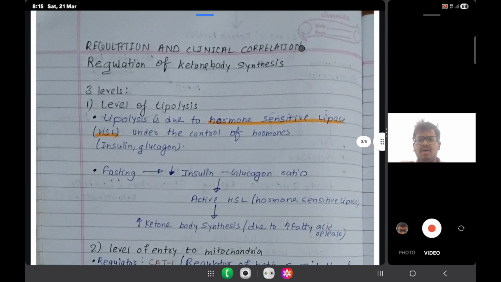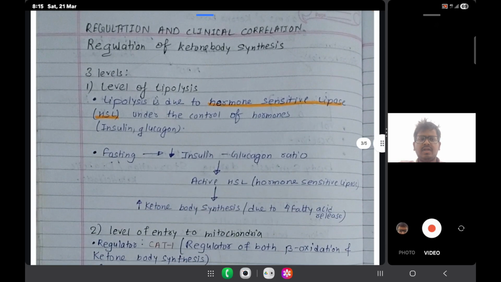Now we move to regulation and clinical correlation. Regulation of ketone body synthesis has three levels. The first level is the level of lipolysis. Lipolysis is due to hormone sensitive lipase. Lipolysis is the breakdown of lipid. It is due to hormone sensitive lipase under the control of hormones, that is insulin and glucagon.